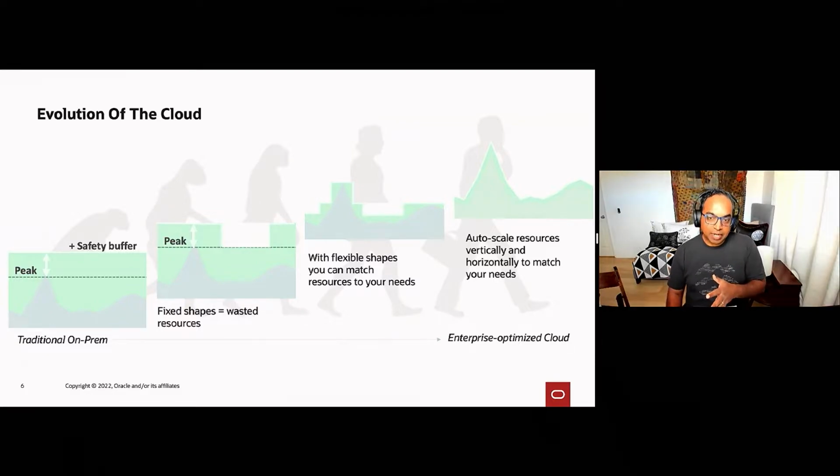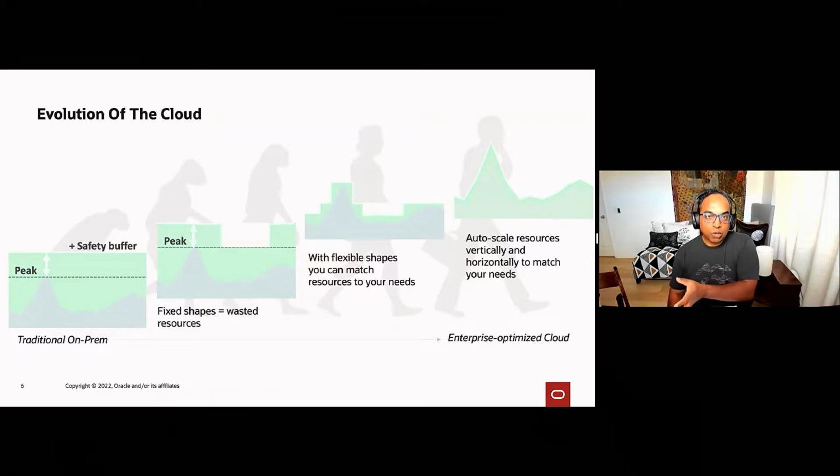What OCI does with flexible shapes is enable you to tune these resources to your workload much more closely than you can with fixed resources. And what this gets you is a more efficient use of resources, which reduces your spend, which means more money that you can use to run your business.